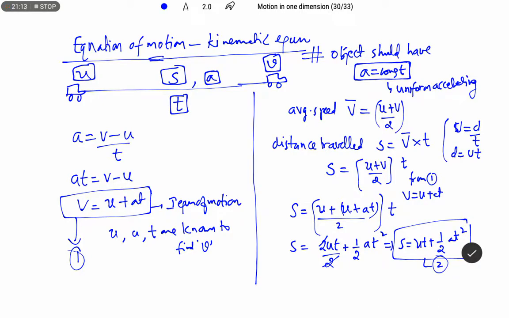Okay, so it helps to find out the distance travelled by the body without knowing the final velocity. With the help of initial velocity, acceleration and time, we are going to find the distance travelled by the body in a given time interval. This is the second equation of motion. Right, let us move to the third equation of motion.